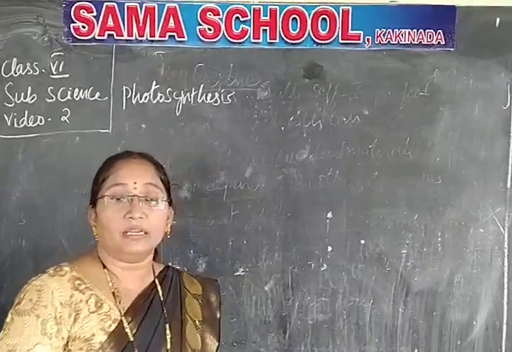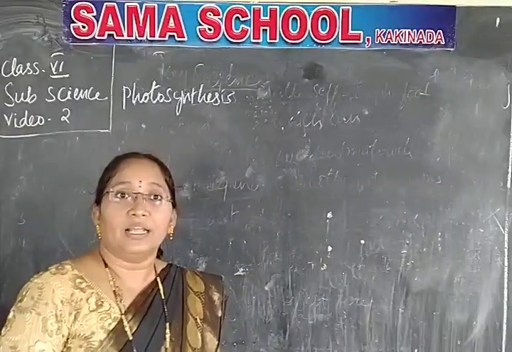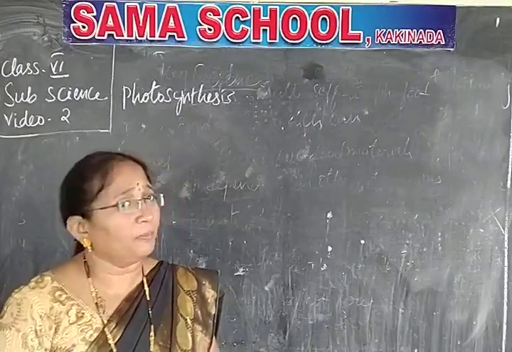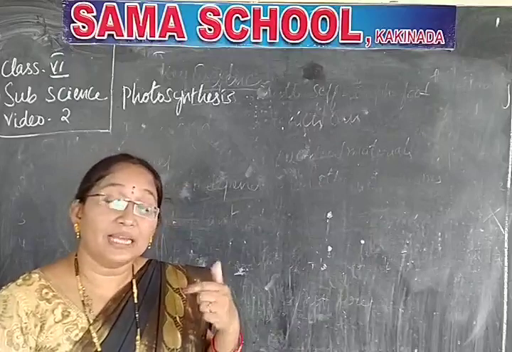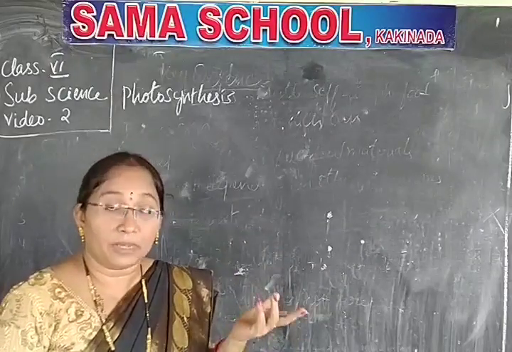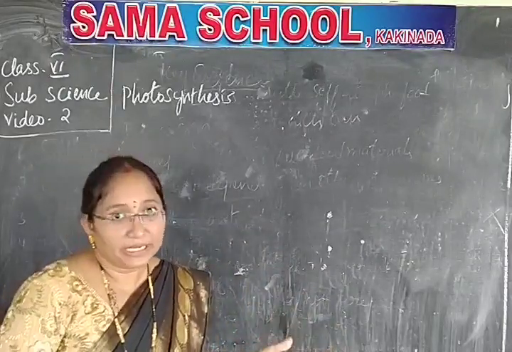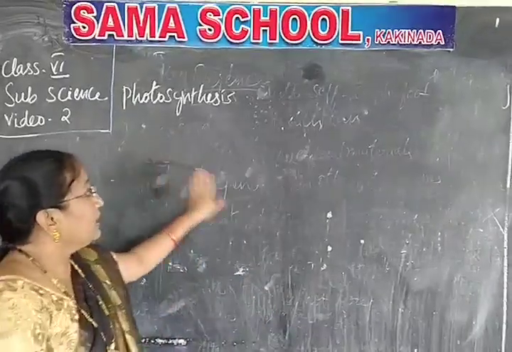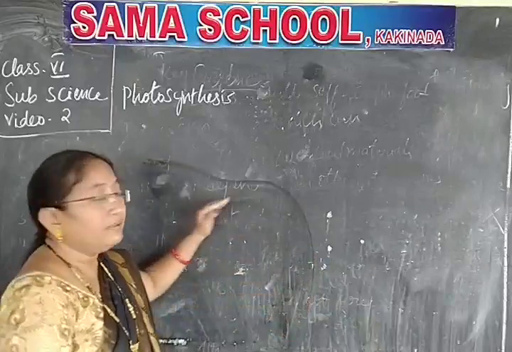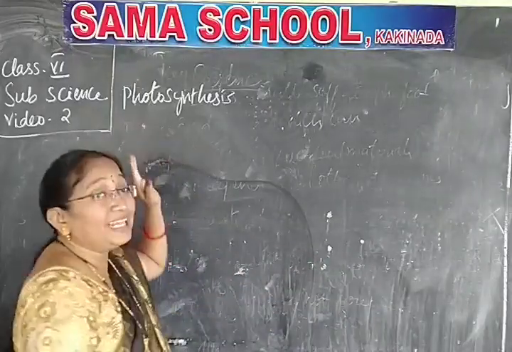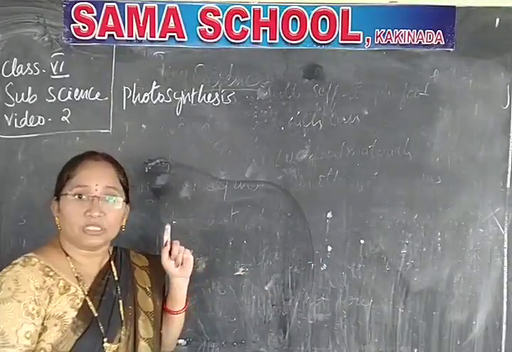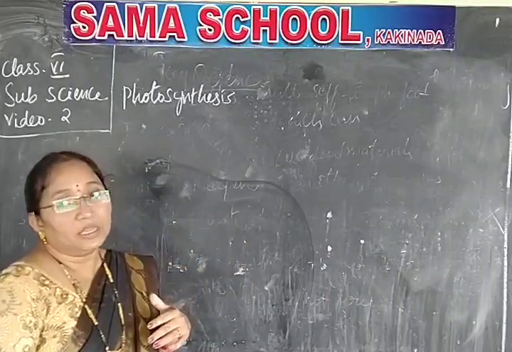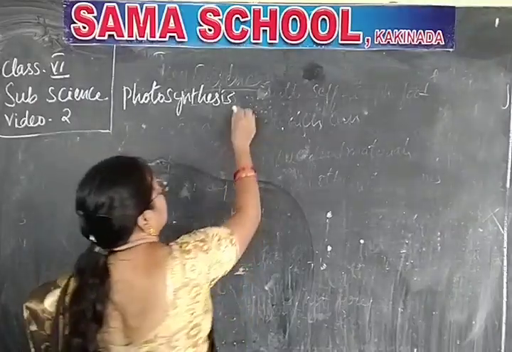Heterotrophs you have learned, autotrophs you have learned. If we have to get the food, we should depend on plants, as I said. Plants perform the process of photosynthesis and prepare their own food materials.